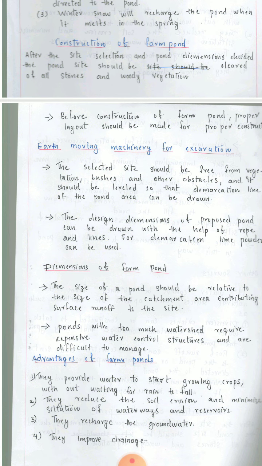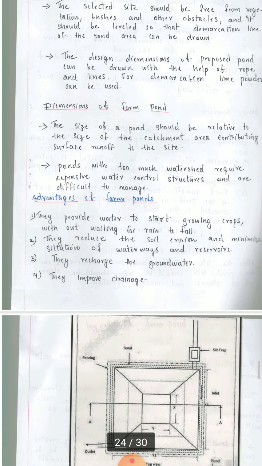Next is dimension of farm pond. The size of a pond should be relative to the size of the catchment area contributing surface runoff to the site. That is, the dimension of the farm pond has to be marked where the catchment area size will be decided. Ponds with too much watershed require expensive water control structures and are difficult to manage. If the water control structures are very large, it is difficult to manage this. So these are all the dimensions of the farm pond, how we have to construct these ponds.